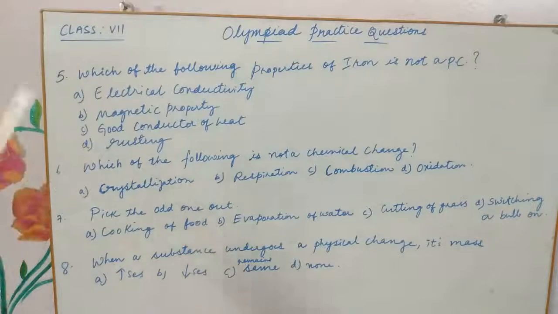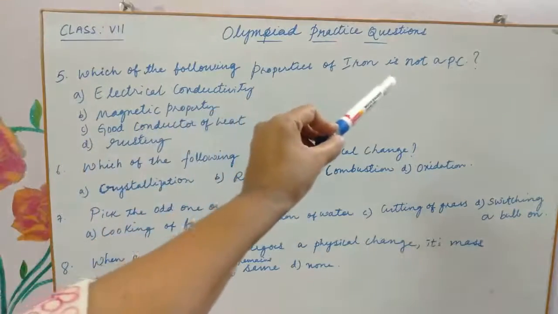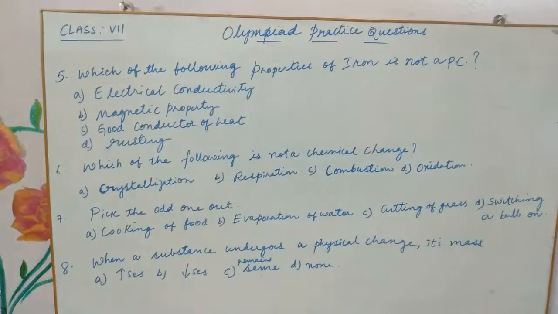But rusting, if you see, it reacts with moisture, it reacts with oxygen and forms rust, which is nothing but iron oxide and water together. So this forms a new compound or new substance called rust. So rusting is a chemical change. So this one should be the answer, because you have to opt which is not a physical change. Rusting is not a physical change.